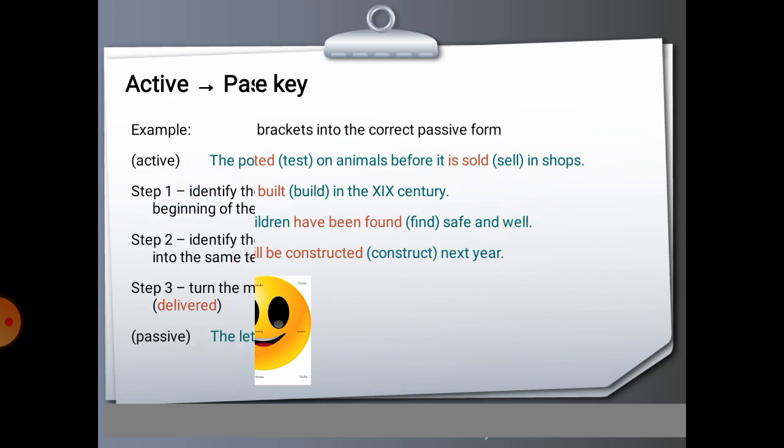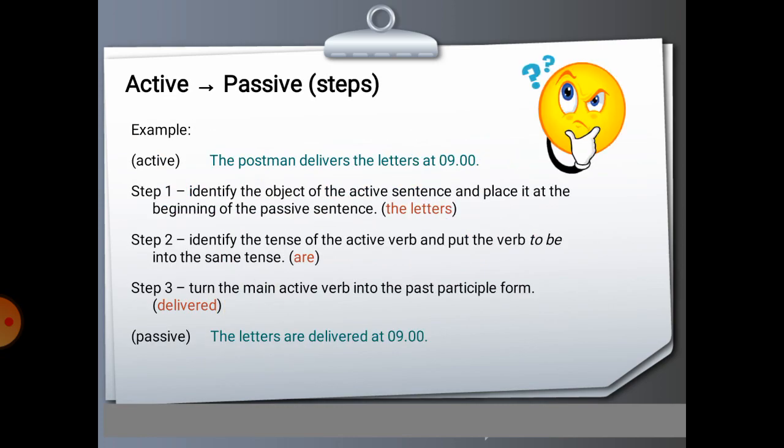Very good. Active to passive steps. Example, active: the postman delivers the letters at 9. Step 1. Identify the object of the active sentence and place it at the beginning of the passive sentence: the letters. Step 2.